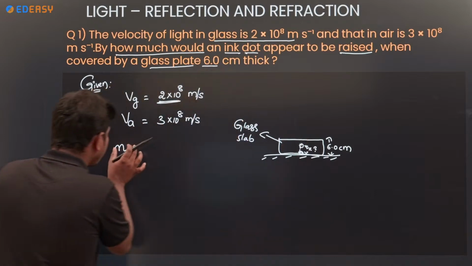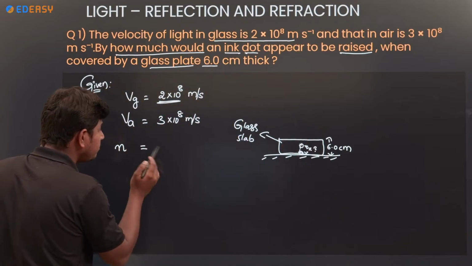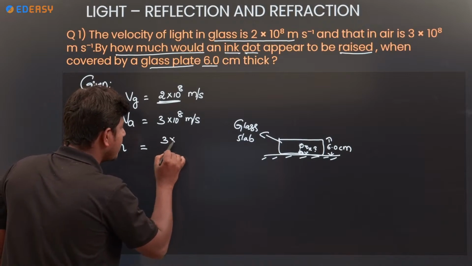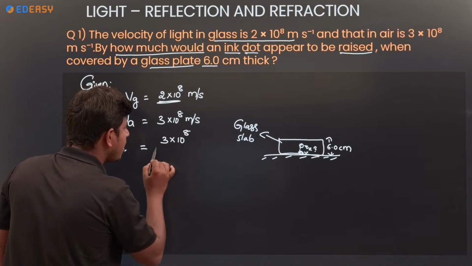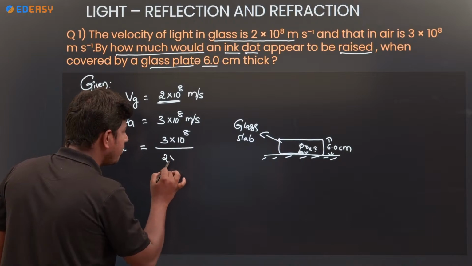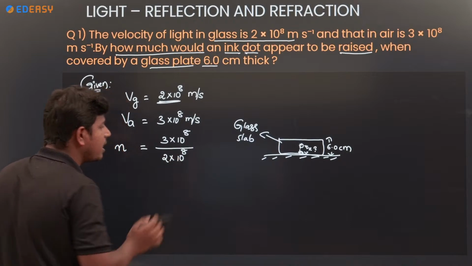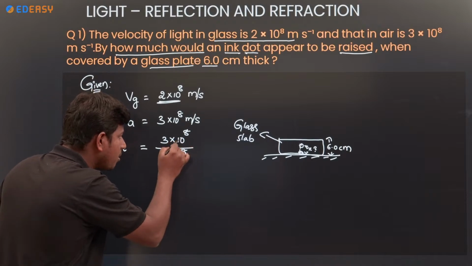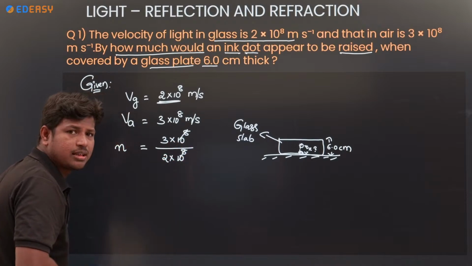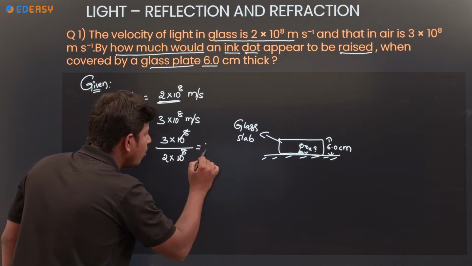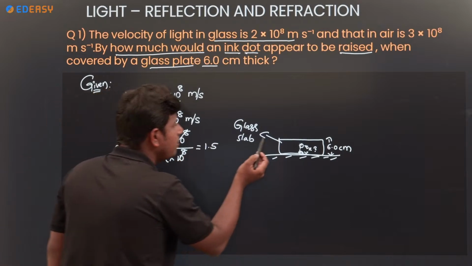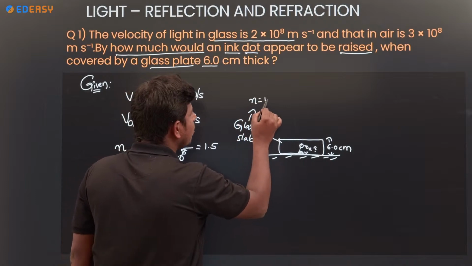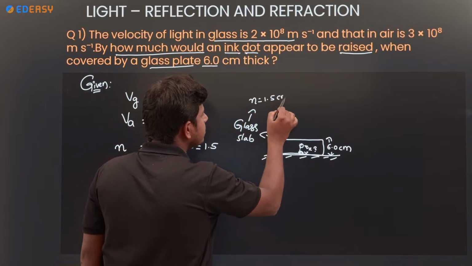Okay, so what is the formula for refractive index? Speed of light in air divided by speed of light in medium. So 10 to the power of 8 gets cancelled, 3 by 2, 1.5. So the refractive index of the glass slab is 1.5.